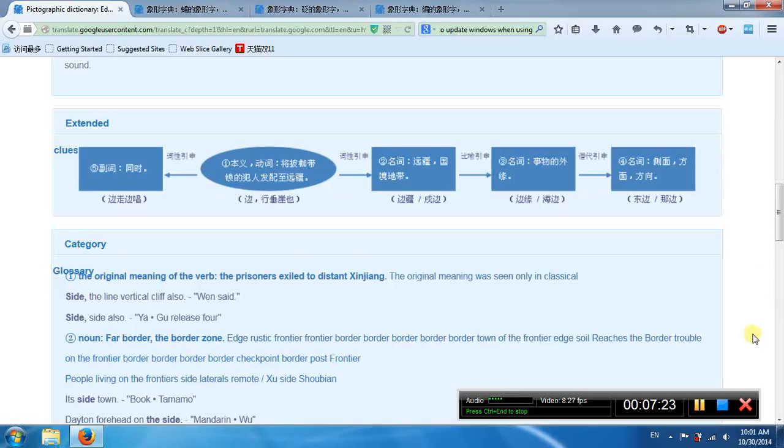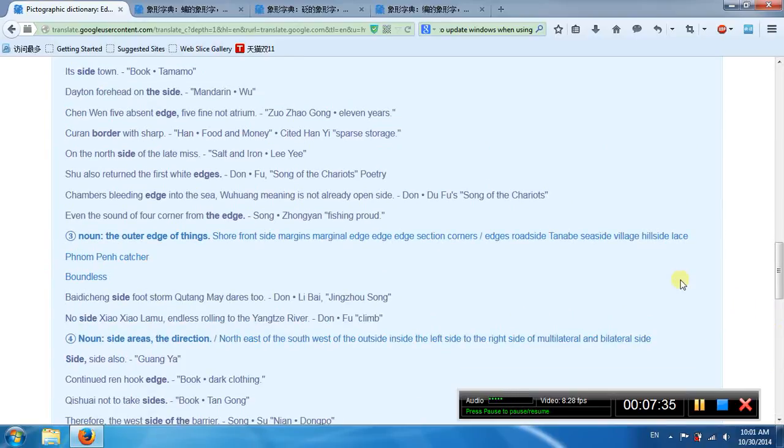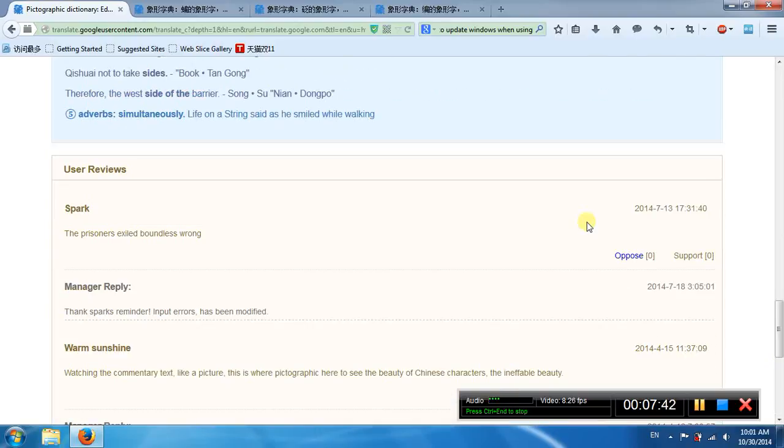So its first meaning, the prisoner exiled to a distant place. Second meaning, far border, the border zone. Third meaning, the outer edge of the scene. Fourth meaning, side address, a direction. Fifth meaning, a verb.